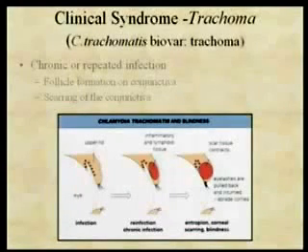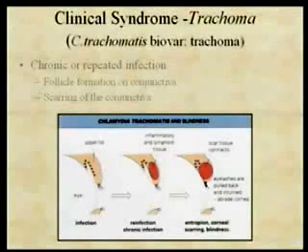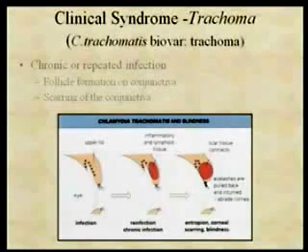When you have all these lymphoid follicles and this fibrosis, the eyelids turn in. Every time the patient blinks, the eyelashes scratch the cornea, and you get constant scarring of the cornea because of this turning in of the eyelid.